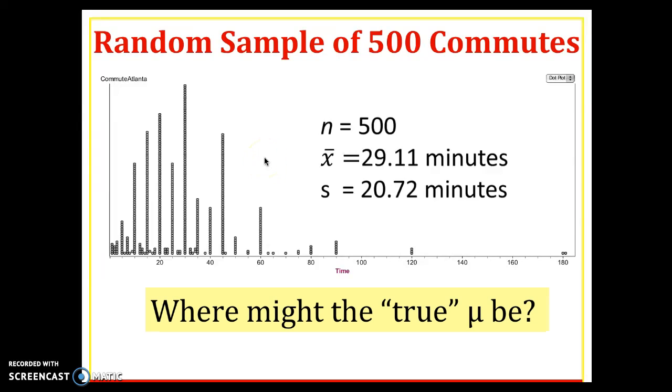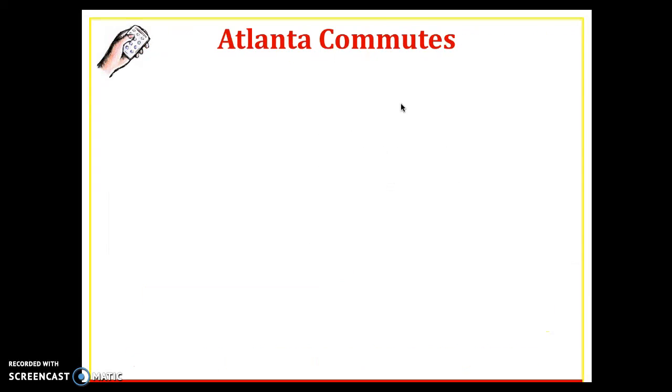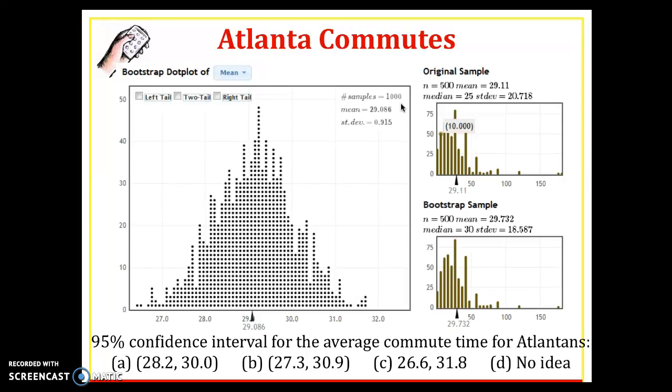So if we want to know where the true mean might be, the true average commute time for metropolitan Atlanta commuters, with one sample we could bootstrap. Bootstrapping would be done in StatKey. We have 1,000 samples right here, and here's the original sample. Each one of these 1,000 dots corresponds with one bootstrap sample.